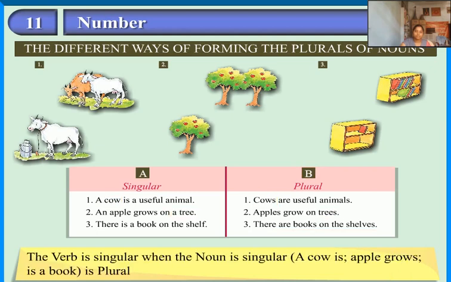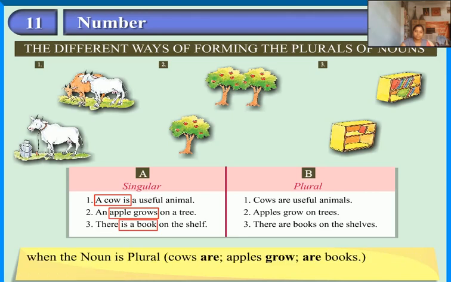The verb is singular when the noun is singular. A cow is. An apple grows. There is a book. And the verb is plural when the noun is plural. Cows are. Apples grow. There are books.